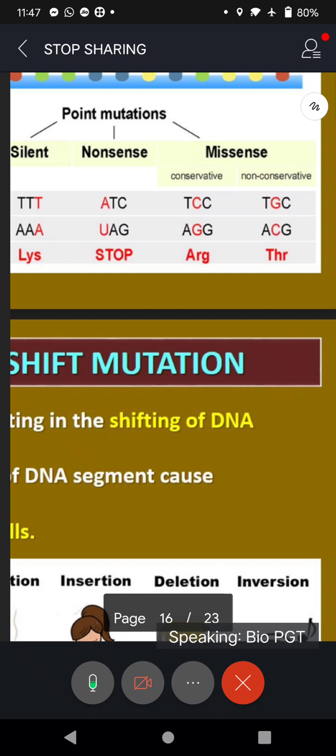So, Sir, anticodon and stop codon are same? No, anticodons are different from stop codons.